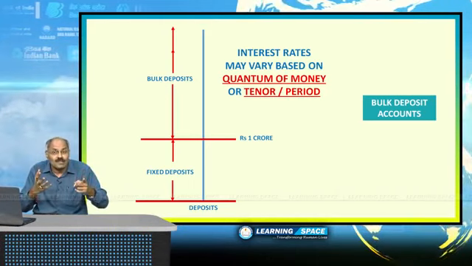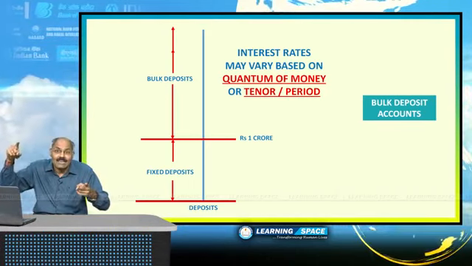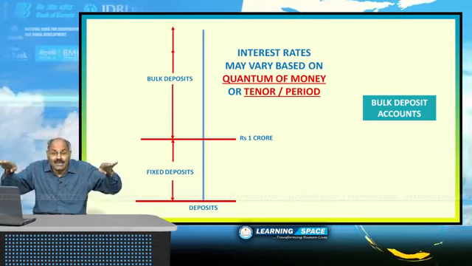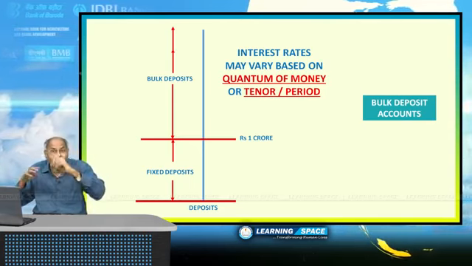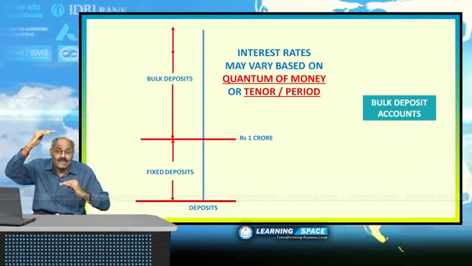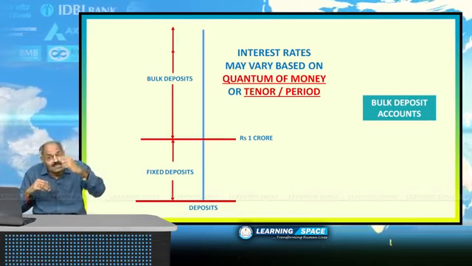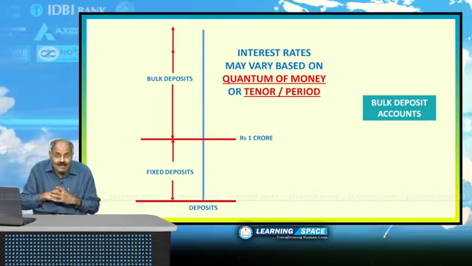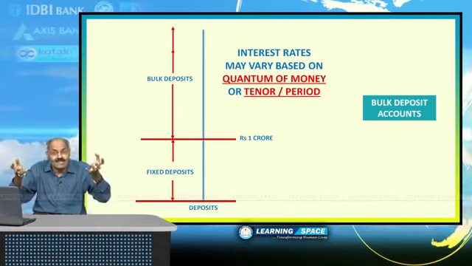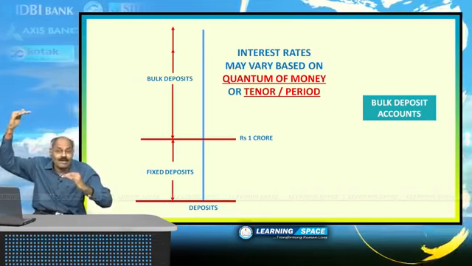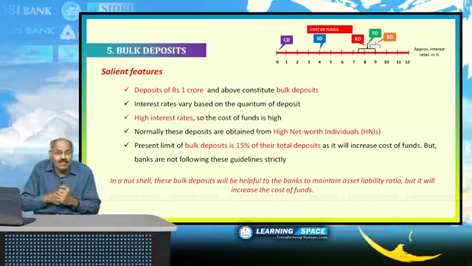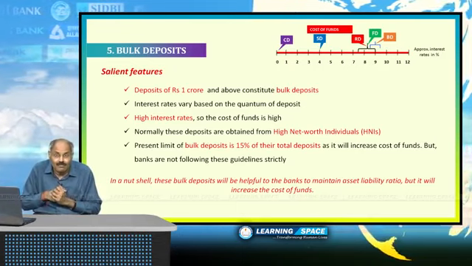If someone is depositing 1 lakh, someone is depositing 99 lakhs, they should get the same interest for the same period. Banks can only vary the interest based on the time period, and for senior citizens they can give more interest. But when it comes to bulk deposits, banks can give more interest when the money is more. That means flexibility is given to banks to collect money whenever there is a need of liquidity.